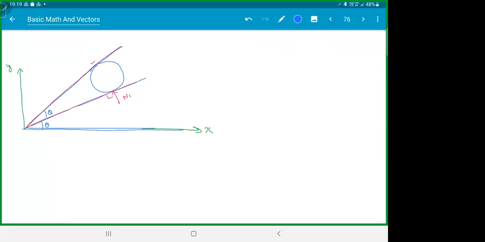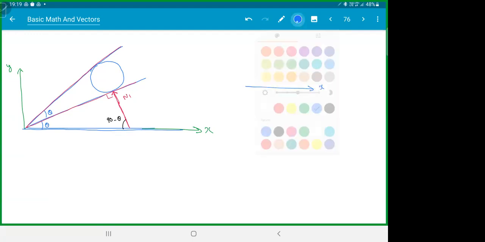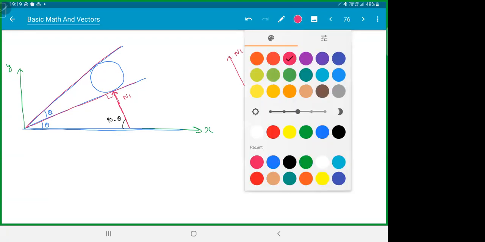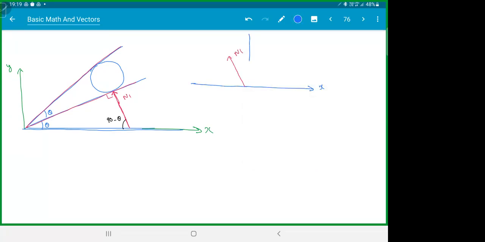Let's take this N1, okay? Whenever you get this, the idea is to extend this line. If I extend this line, what will be this angle here? 90 minus theta, agreed? All got that? So that means what you got is a vector from the x-axis where the N1 is looking like this. I can take this angle as theta or 90 minus theta. You take whatever you want. I will take theta for convenience.